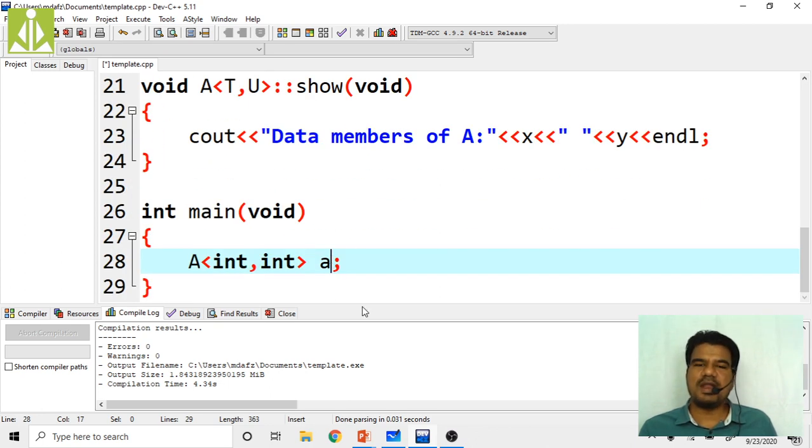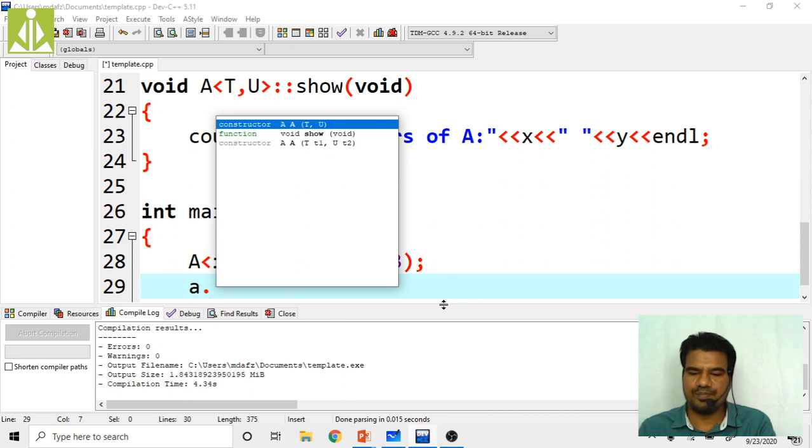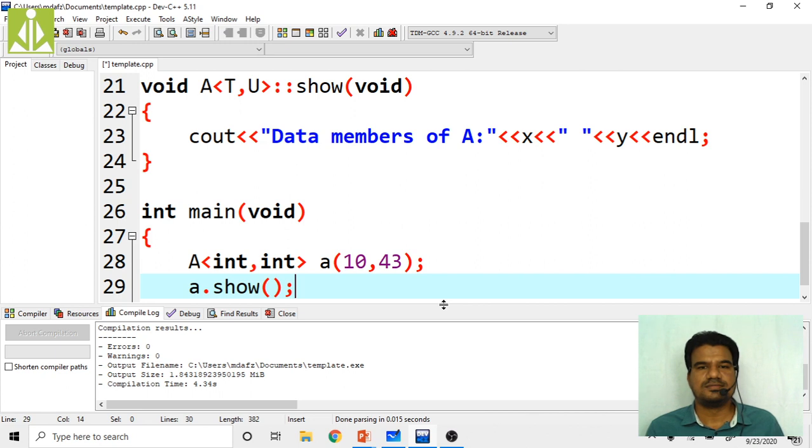So now how many parameters do I have to pass? Two parameters, and they should be integers. So like this. That's it, object A is created successfully. Now call that show function to see the values: a dot show. This show function will print the data members of A, X and Y, on the output screen. X value will become 10 and Y value will become 43. X is integer, Y is also integer.